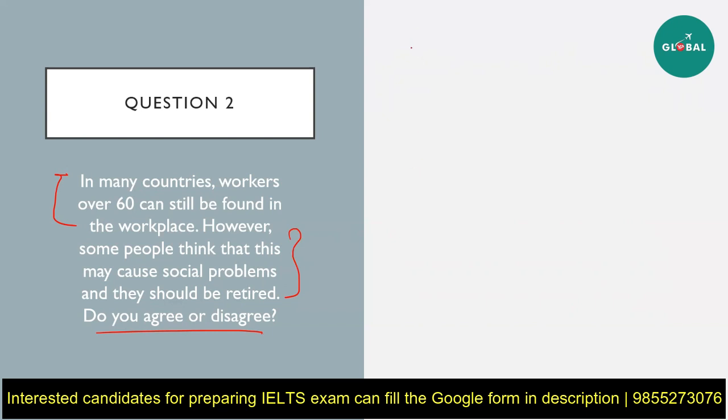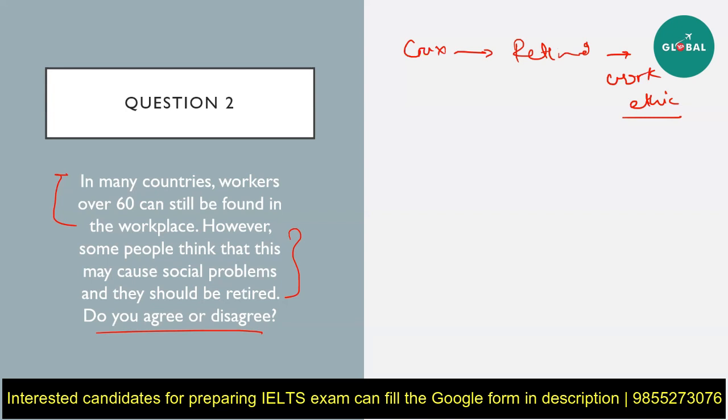So, here, the major crux of the matter is how retired people are still working and their work ethic, right? That's what the main issue is. So your general statement will be something like that our older generations have always been infamous for having an extreme work ethic. Many people who are still above 60 would like to work or continue to work in their specific fields. That is your general statement because we are just saying that how people are still working.